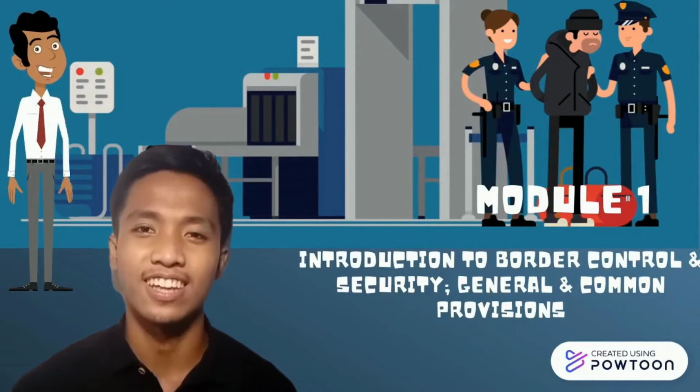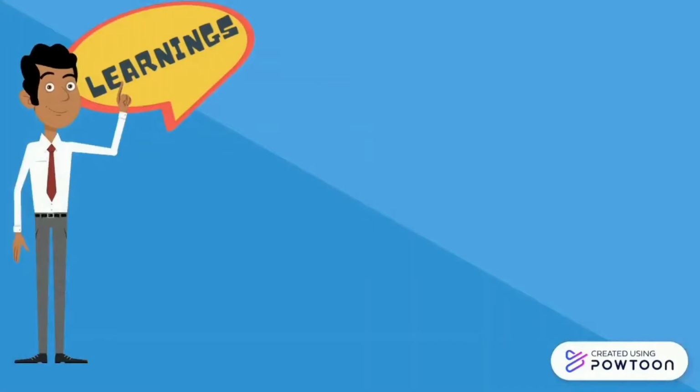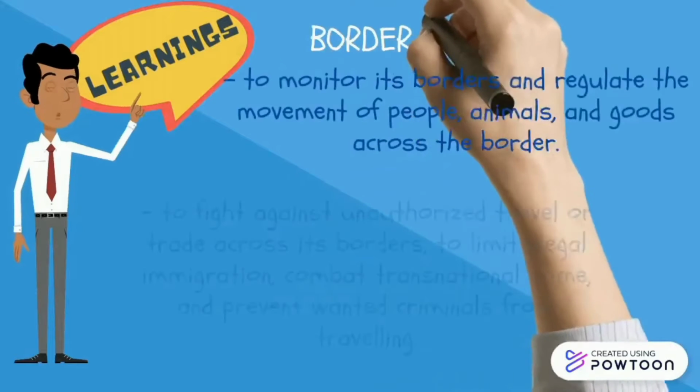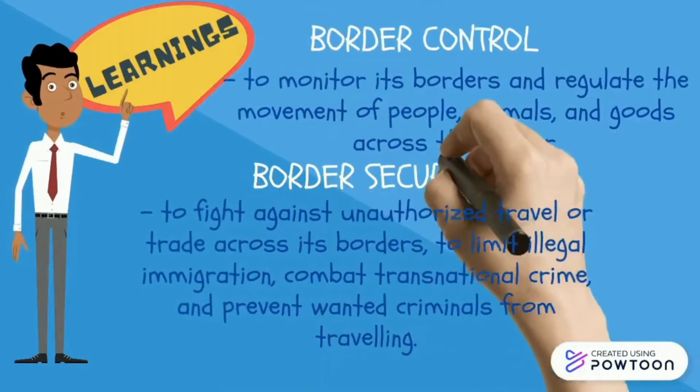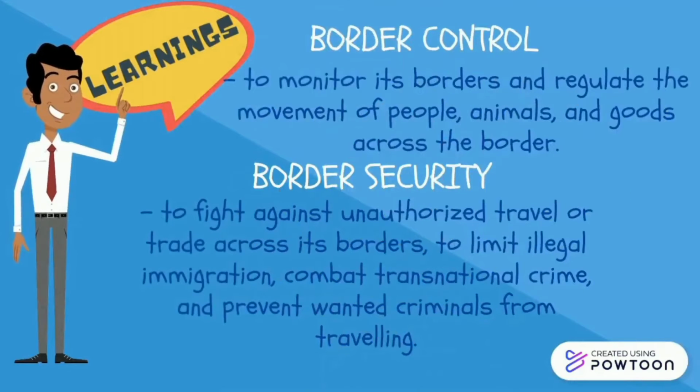The first things that I've learned in this module are border control and border security. I found out that border control means the measures taken by a state or bloc of states to monitor its borders and regulate the movement of people, animals, and goods across the border. While border security refers to the policies adopted by a country or group of countries to fight against unauthorized travel or trade across its borders, to limit illegal immigration, combat transnational crime, and prevent wanted criminals